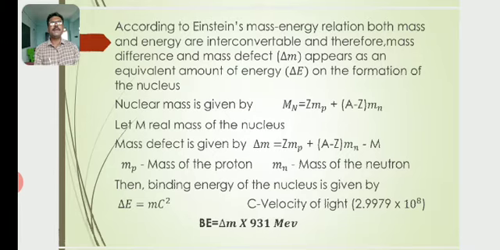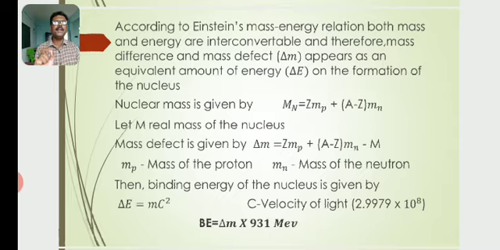So nuclear mass is given by Zmp plus (A minus Z)mn, where mp is the mass of the proton, Z gives the total number of protons present in the nucleus, A minus Z, mass number minus atomic number, gives the total number of neutrons present in the nucleus, and mn is the mass of the neutron.